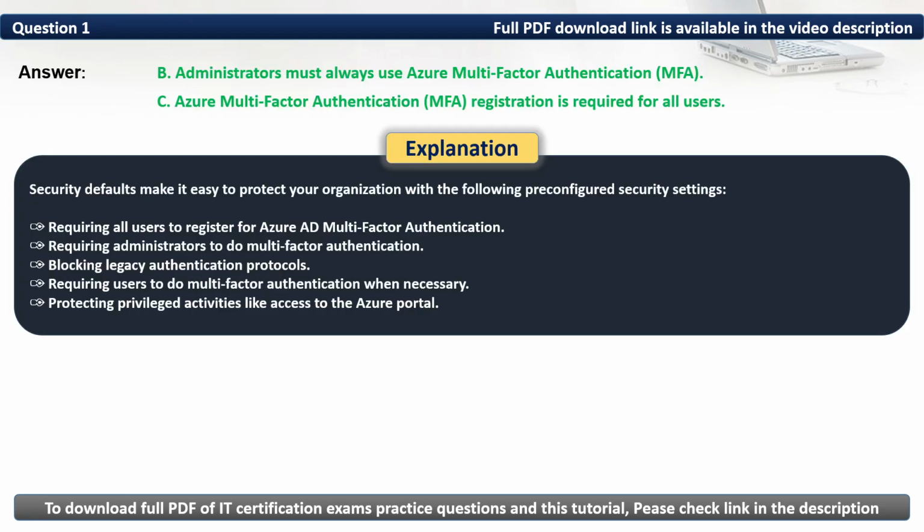Security defaults make it easy to protect your organization with the following pre-configured security settings: requiring all users to register for Azure AD multi-factor authentication, requiring administrators to do multi-factor authentication, blocking legacy authentication protocols, requiring users to do multi-factor authentication when necessary, and protecting privileged activities like access to the Azure portal.